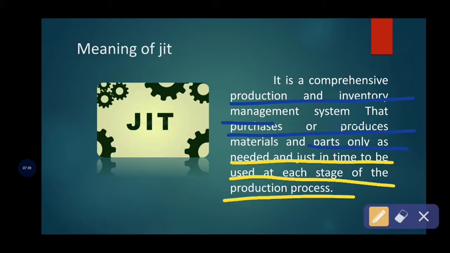But the major objective of this just in time technique is to eliminate the wastages, reduce the inventory, and develop the strong supplier relationship.